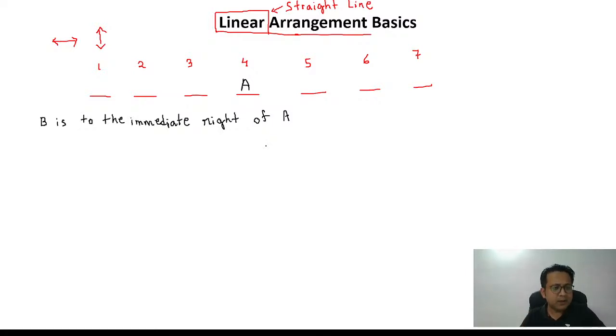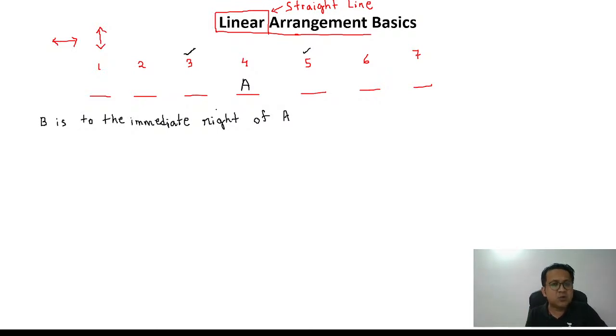Immediate right. Anyone who knows the answer? B is to the immediate right of A. Now think about it. Many of you might say B is to the immediate right of A. Some of you might say it could be 5, some of you might say it could be 3. Both of you are correct. The reason is you don't know in which direction A is looking, right?